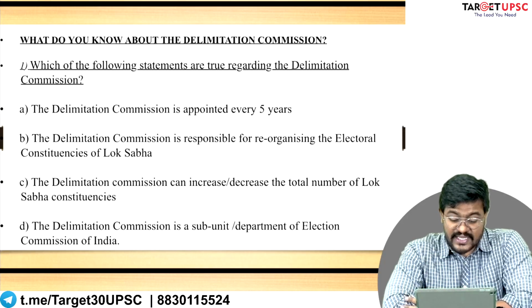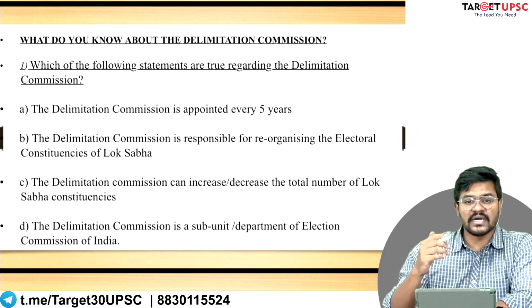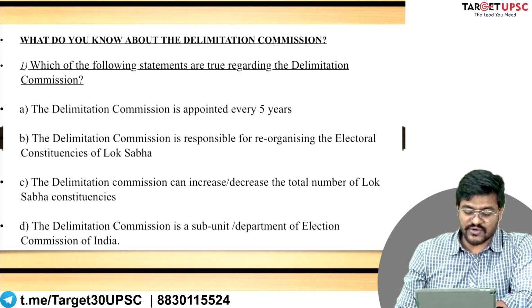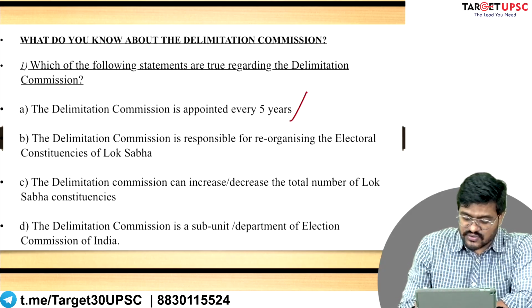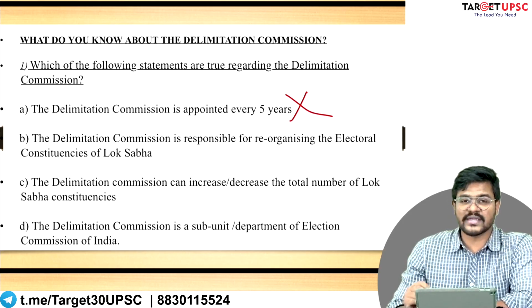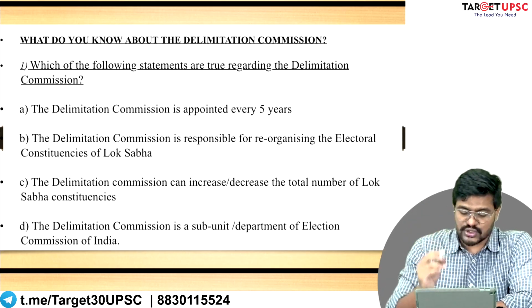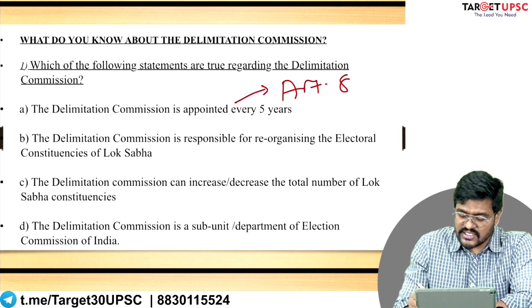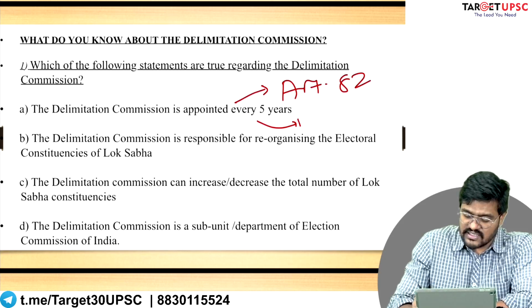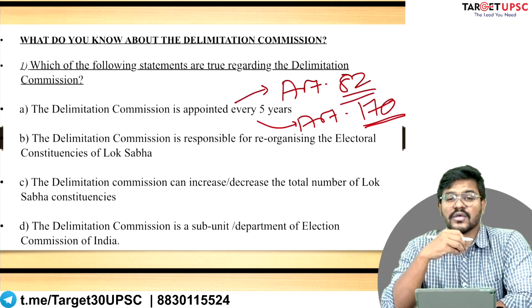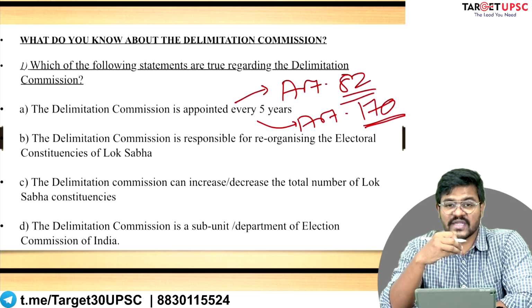Okay students, so the time's up. Let us tackle these statements one by one. Delimitation Commission of India is appointed every 5 years. This statement is wrong. Traditionally speaking, there are two articles in the Indian Constitution: first is Article 82, second is Article 170. Both of them talk about when the Delimitation Commission of India should be established.